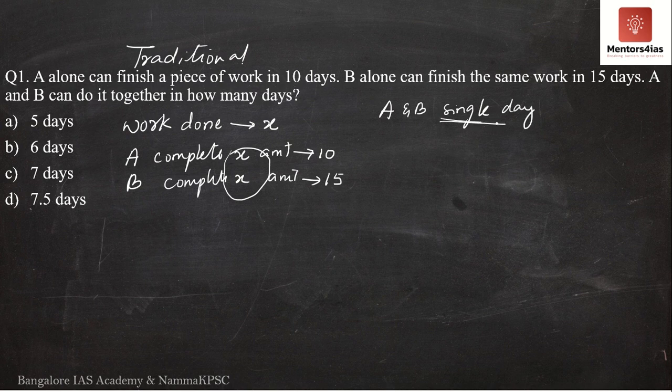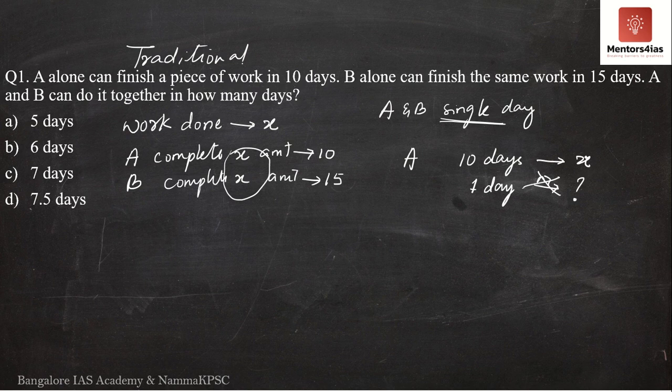So how do we find this out? Take A first. A takes 10 days to complete X work. So in one day, how much work will he complete? This is very simple now. I only have to cross multiply. If A takes 10 days to complete the entire X work, in one day, how much work will he complete? Nothing but cross multiply.